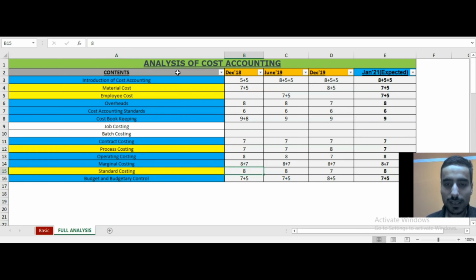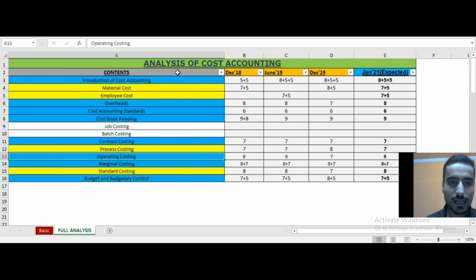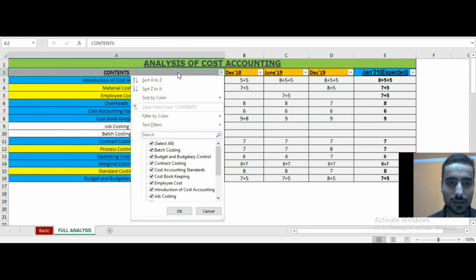Coming to standard costing, yes, a question has again been asked, for 8 marks or 7 marks, but there are a lot of formulas that need to be learned. So I would suggest that these are some typical topics which you should revise in the last, and just prepare the others well, and you can see how much marks you can score from there. Because there is a choice in the examination, that's a good thing.